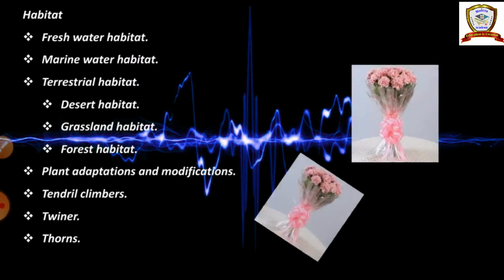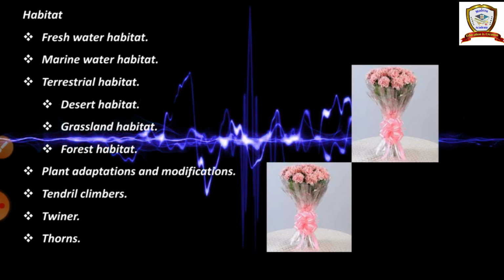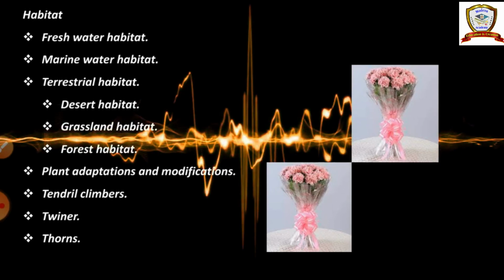Okay. So let us revise today's class. Habitat. First one, habitat. Habitat means each and every living organism needs a place to live and reproduce. That place is called habitat. It is divided into aquatic habitat and terrestrial habitat. Aquatic habitat means the area that is covered by water. Terrestrial habitat means the area that is covered by land.